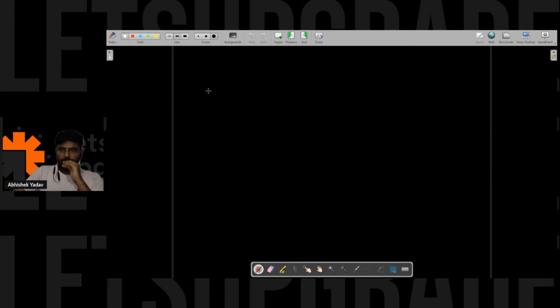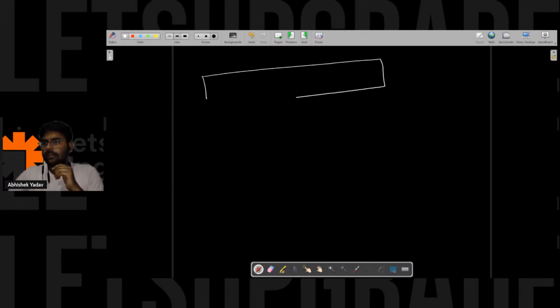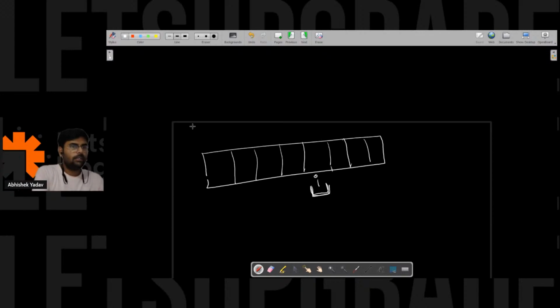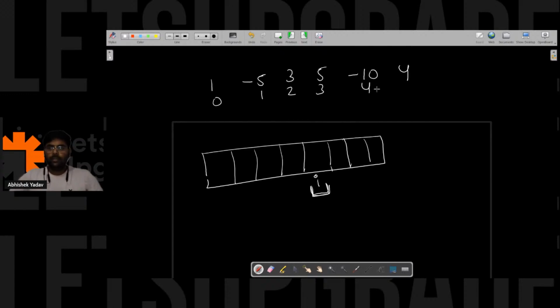So we have this question, and we have this array, and let's assume you are at this position. Let's assume i is here. Let's take the example: 1, minus 5, 3, 5, minus 10, 4. The indexes are 0, 1, 2, 3, 4, 5.